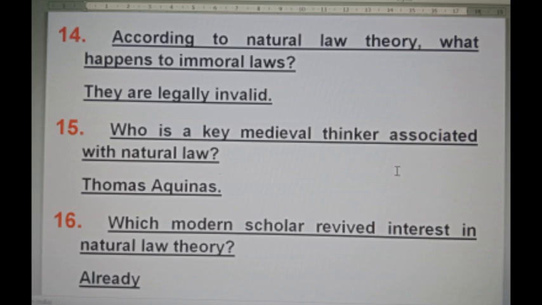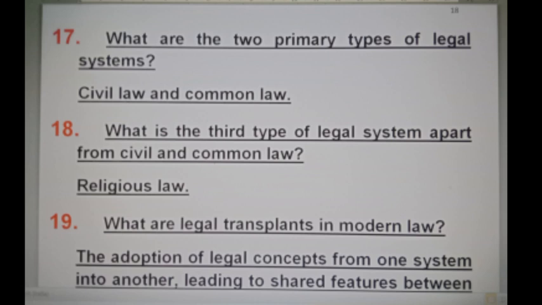Who is a key medieval thinker associated with natural law? Thomas Aquinas. Which modern scholar revived interest in natural law theory? Already. What are the 2 primary types of legal systems? Civil law and common law. What is the 3rd type of legal system apart from civil and common law? Religious law.